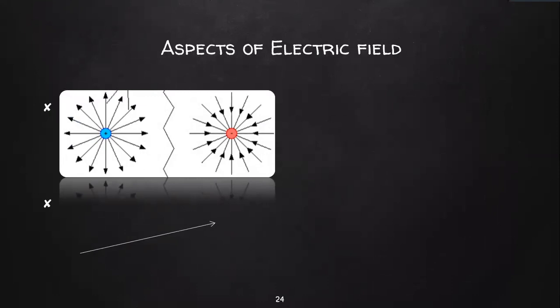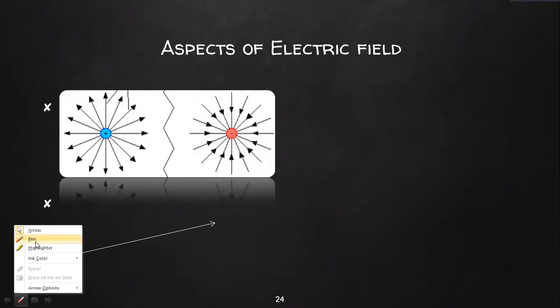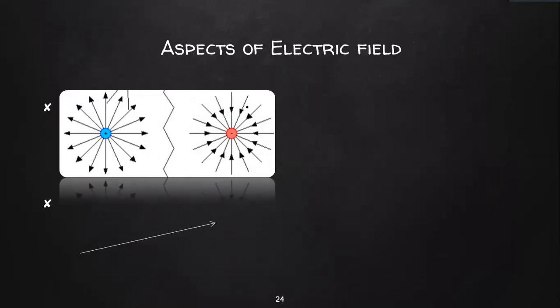Similar to Coulomb's law, this electric field also has some aspects and it's very, very easy to understand. As you can see here, the lines in the positive charge go outwards, whereas the lines in the negative charge come towards it. So each charge has a unique field. For every positive charge, its electric field points outwards. In the case of a negative charge, the electric field points inwards.